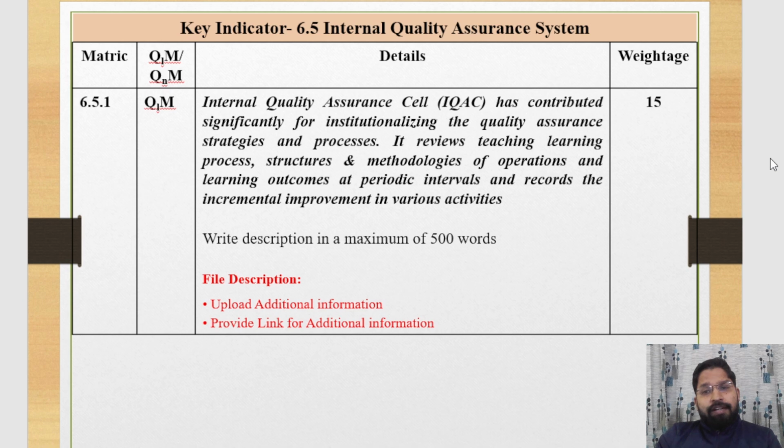The data that IQC receives from different activities, the IQC designs a report on that activity and compares these activities with the previous activities, to see whether there is any improvement or not. IQC also designs a report on that. For that report you may also attach the given link, and if the file is bulky, then you should also design a link for that file.